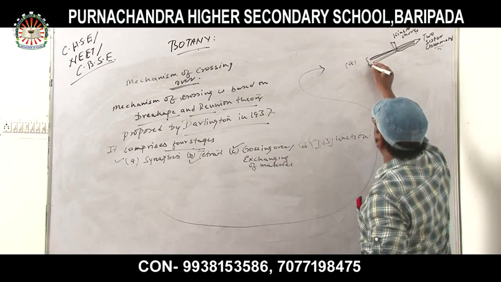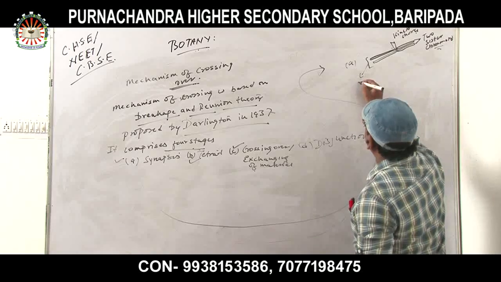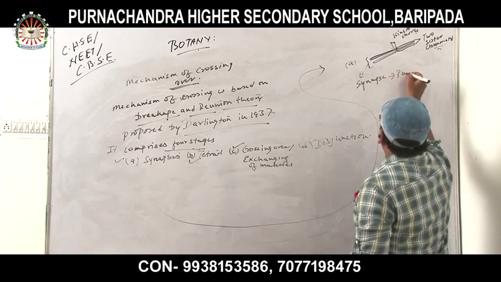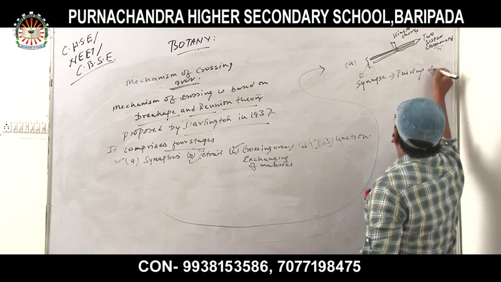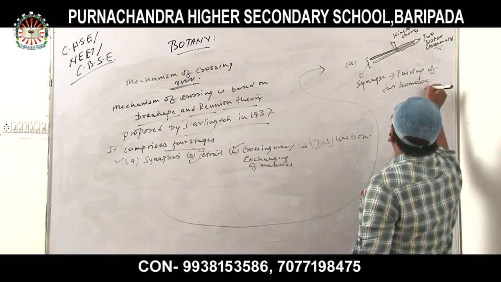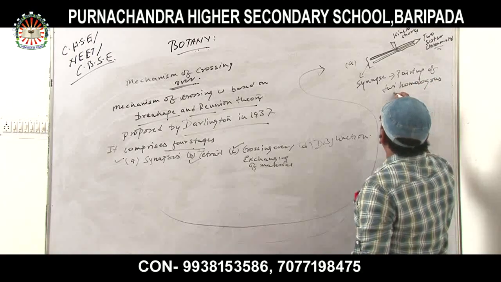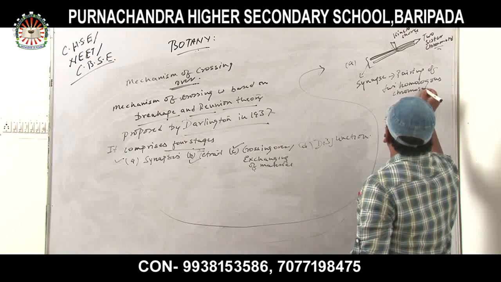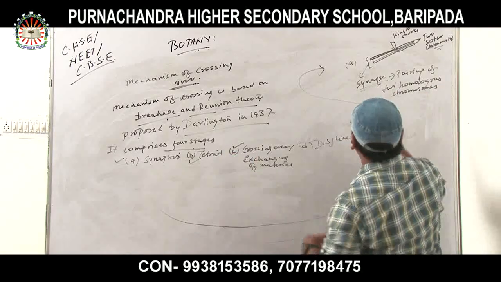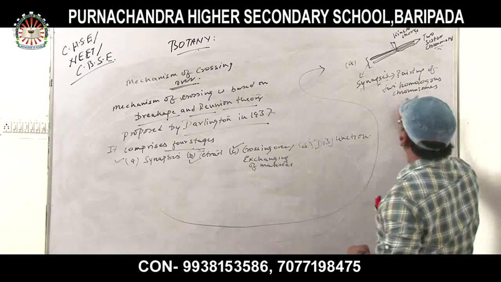Synapse means the pairing of two homologous chromosomes. This is what synapse means: the pairing of two homologous chromosomes.